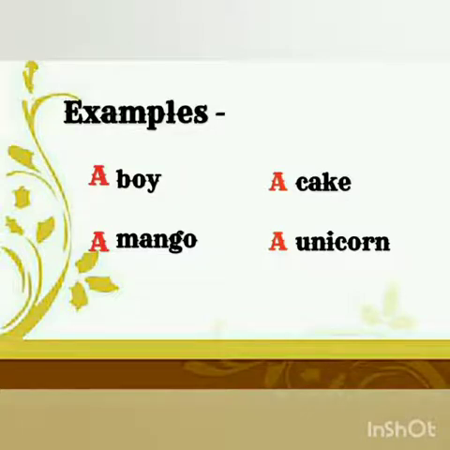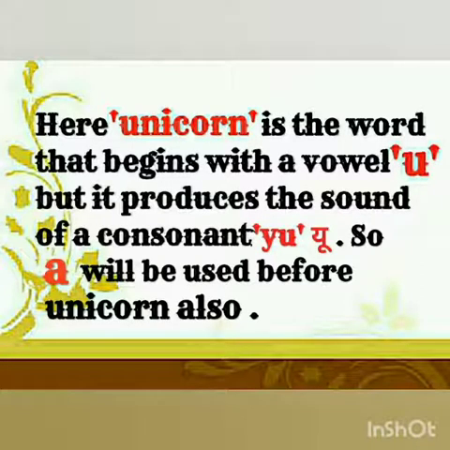Here, boy, cake and mango, all the three are beginning with a consonant and are producing a consonant sound. But unicorn is beginning with a vowel U, but it produces the sound of a consonant, that is Yu. So A will be used before unicorn also.